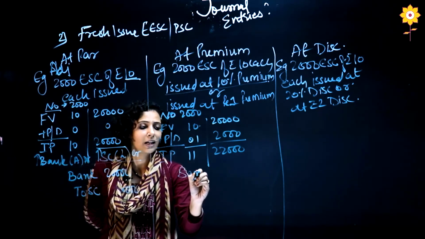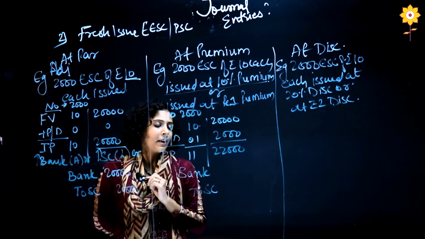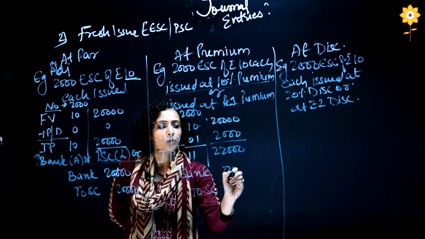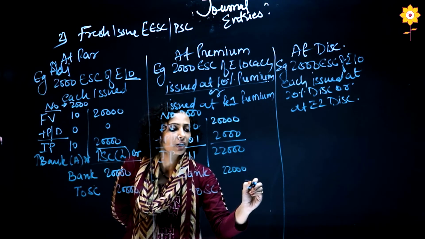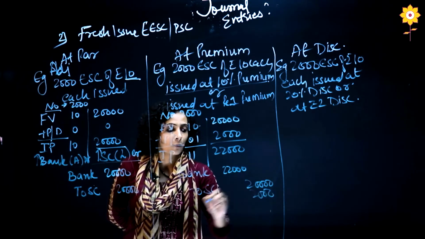What is the basic entry? Bank account debit to share capital. Now for bank, as I told, it should be the total value, which is 22,000. For share capital it should be face value, so 20,000. Now the difference is coming, 2,000 difference.